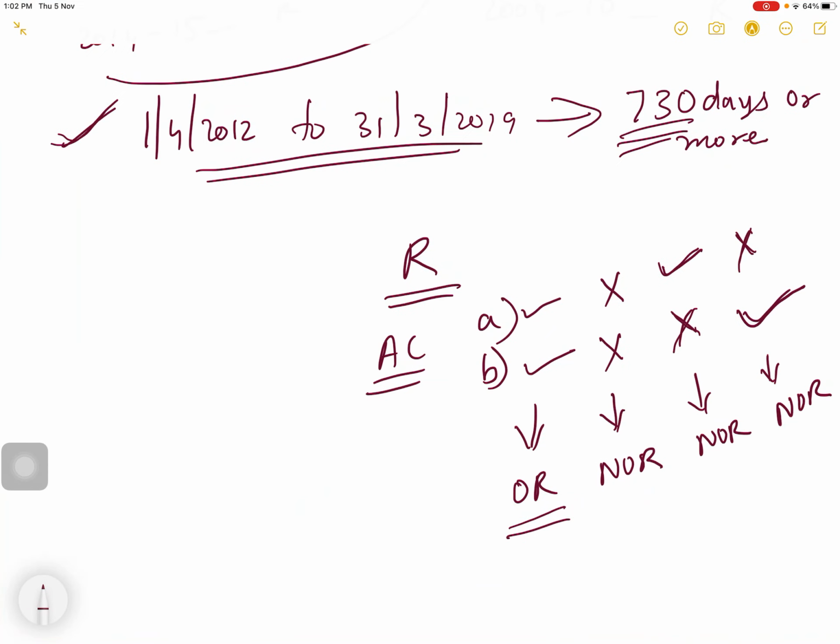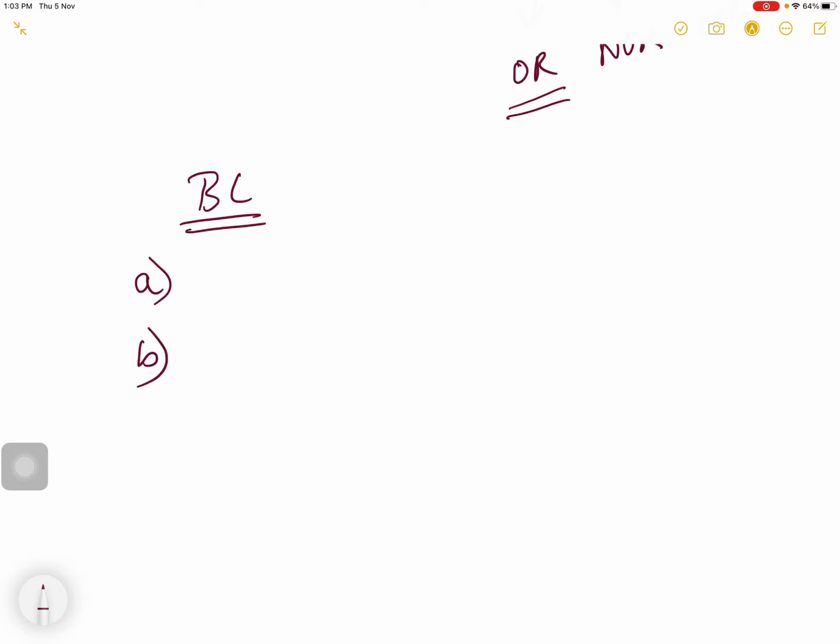I would like to repeat the same points again. First, you have to check the basic conditions. There are two basic conditions, A and B. What is the first basic condition? That he has to be in India for 182 days or more. What is the second basic condition? That during the previous year he has to be in India for 60 days or more, and during the 4 years preceding the previous year he has to be in India for 365 days or more.